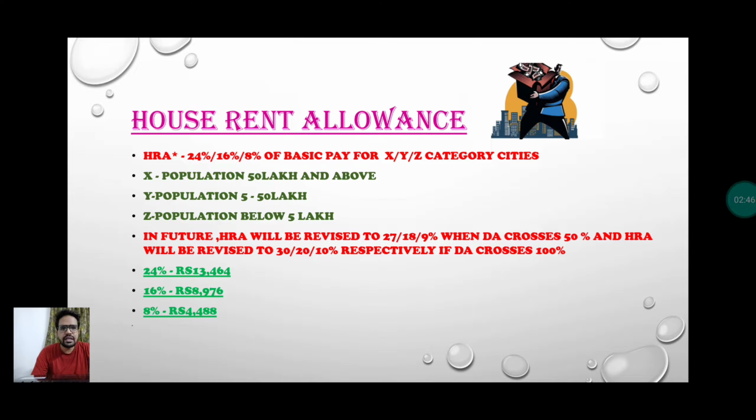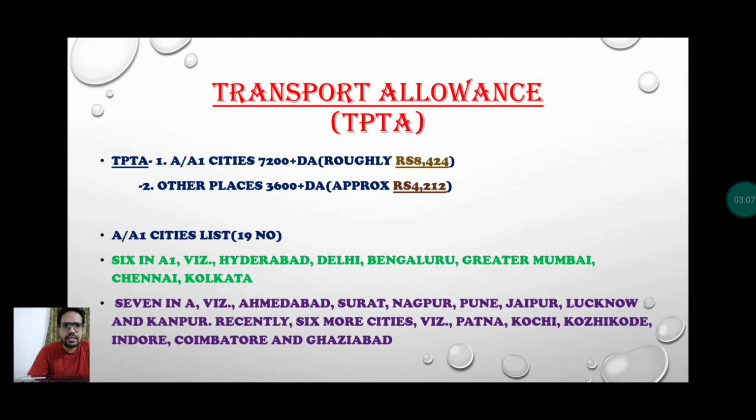So in the case of an X category city, you will get 13,464 rupees as house rent allowance; similarly in a Y category city, around 8,976; and in Z, you will get 4,488 rupees. Now let's move to the next slide.